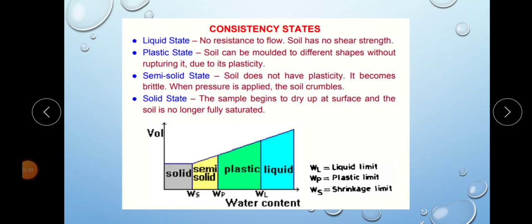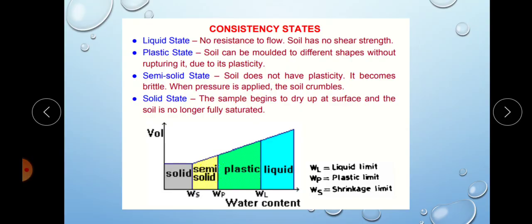Before discussing these Atterberg limits, we can discuss the different consistency states: liquid, plastic, semi-solid and solid. In liquid state, the soil contains high water content. It offers no shearing resistance and can flow like a liquid. In this state, the soil does not have any shear strength and no resistance to shear deformation, so the shear strength is equal to 0.